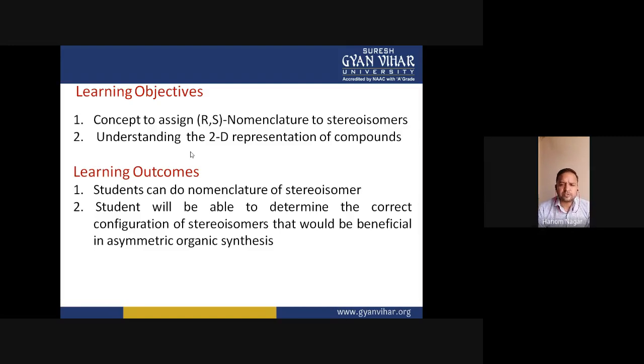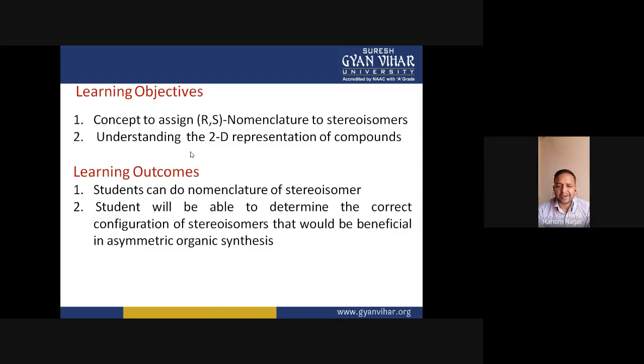The learning outcome of this class is that students can do nomenclature of these stereoisomers. Whatever stereoisomers are put in front of the learners, they can easily assign the configuration of that molecule by getting the knowledge about Fisher projections.